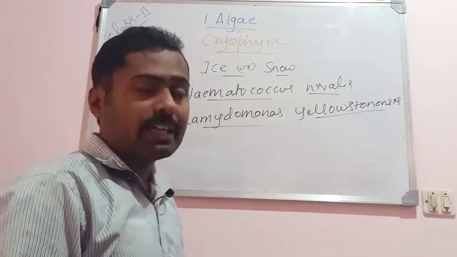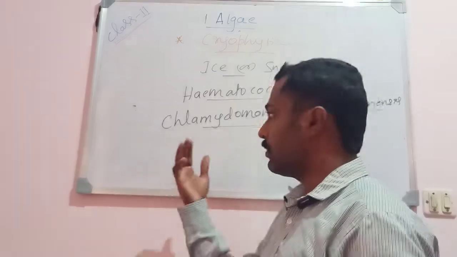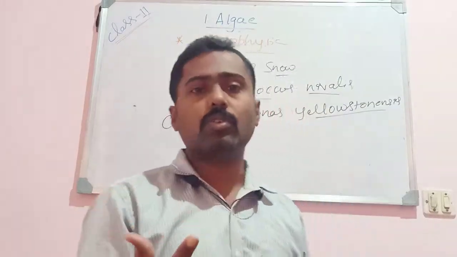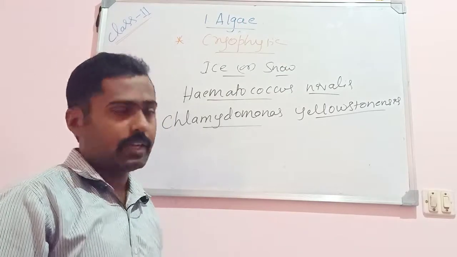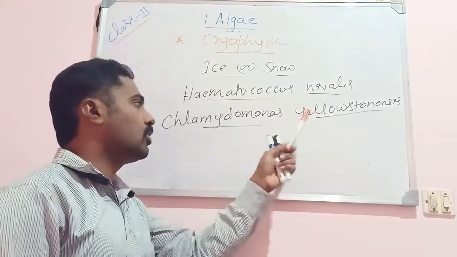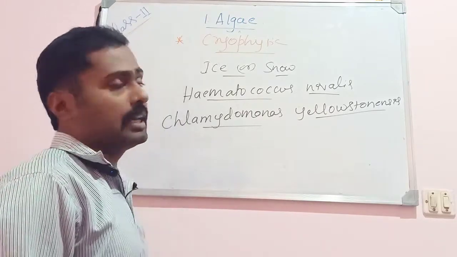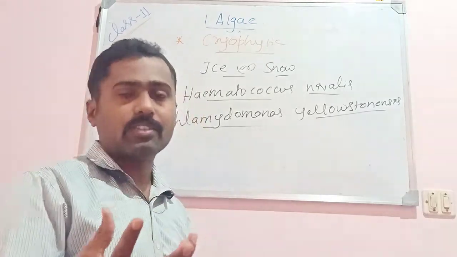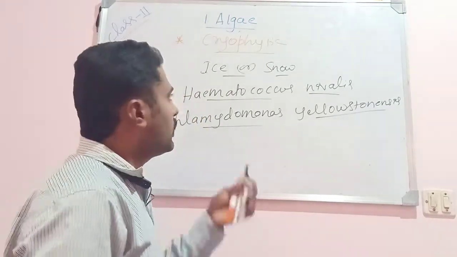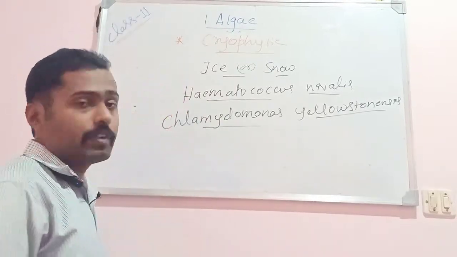This is a green algae that forms greenish snow. If it grows on the snow, the snow looks green and even the mountains look green in the European regions. That is Chlamydomonas yellowstonensis. These are the cryophytic algae. It means they can withstand extreme temperatures like extreme coldness, so they can grow even in very low temperature. They are called cryophytic algae.